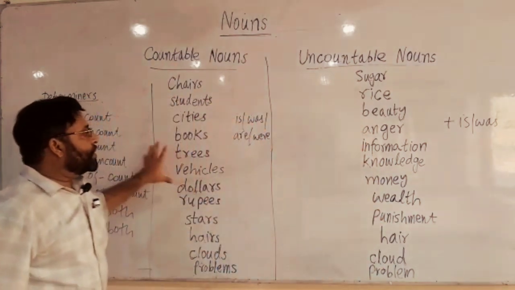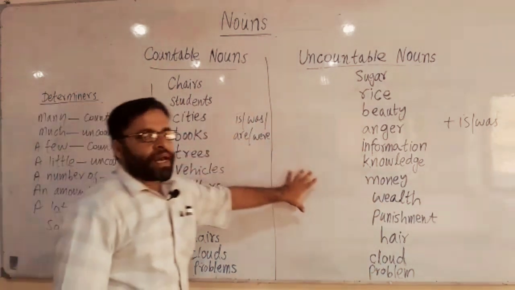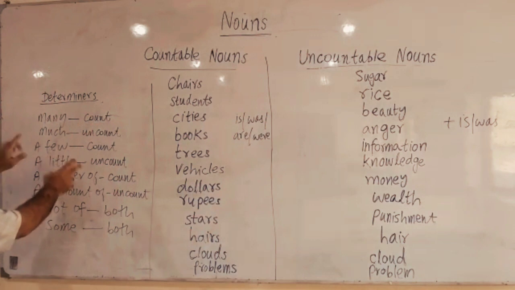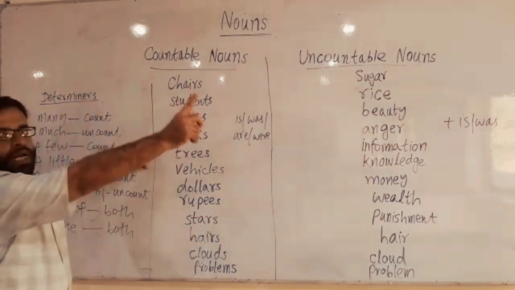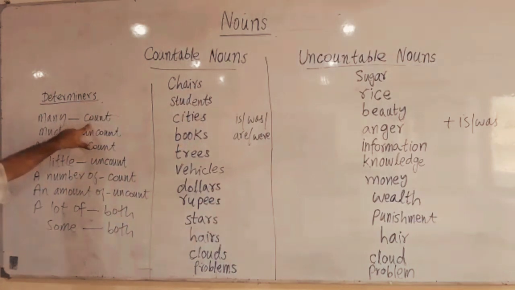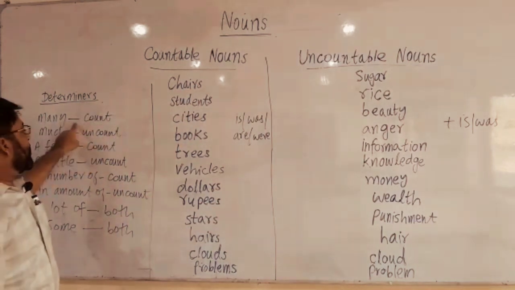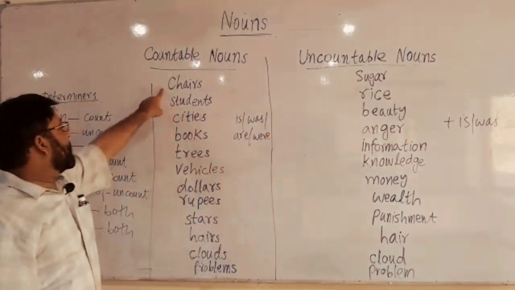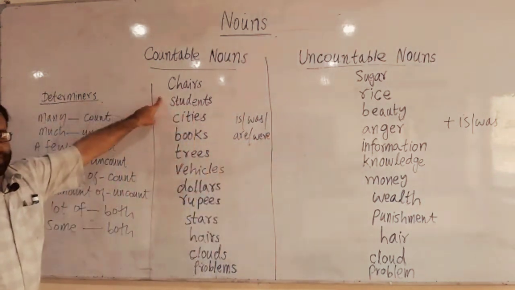Now see, we use countable and uncountable nouns with some determiners. For example, many. Many we always use with countable nouns, never with uncountable. There are many chairs.